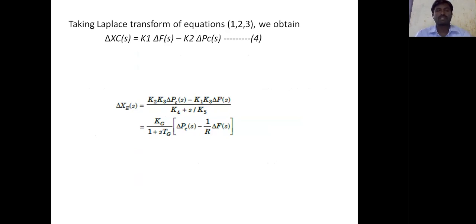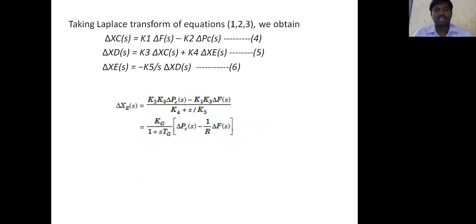Applying the Laplace transform: delta xc of s equal to k1 into delta f of s minus k2 into delta pc of s. This is equation number 4. Applying the Laplace transform to the second equation: delta xd of s equal to k3 into delta xc of s plus k4 into delta xc of s. Then applying the Laplace transform to the third equation: delta xc of s equal to minus k5 by s into delta xd of s.